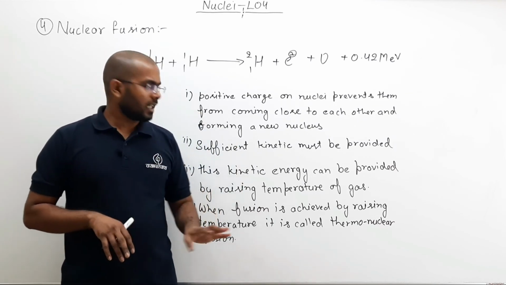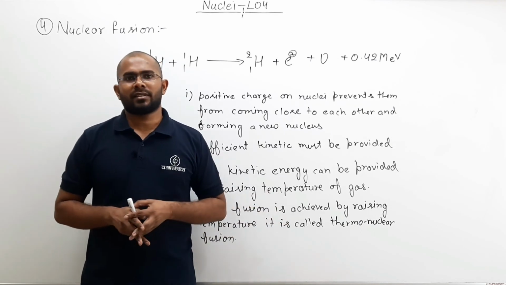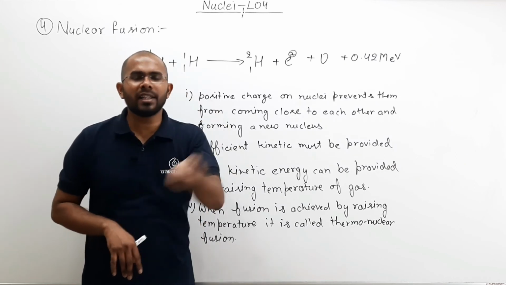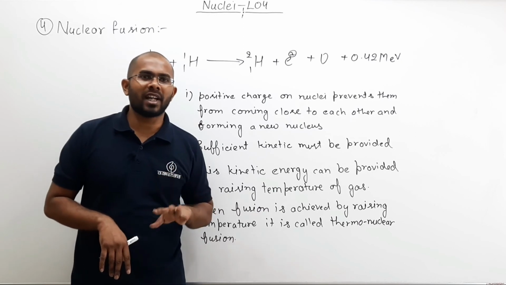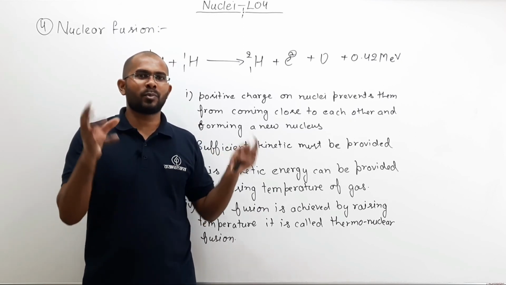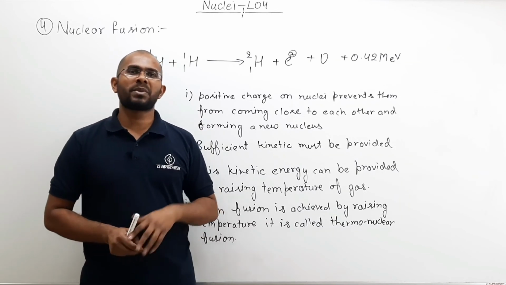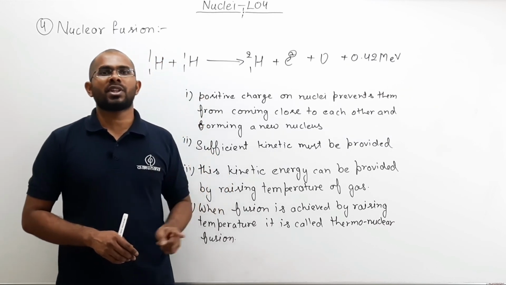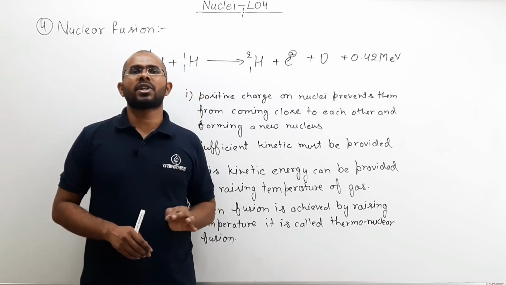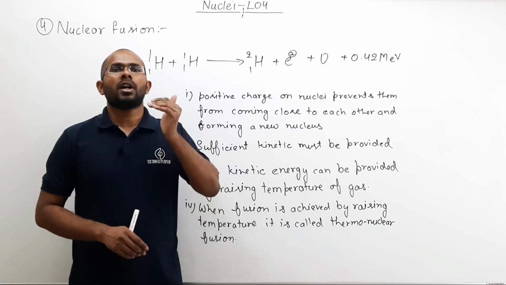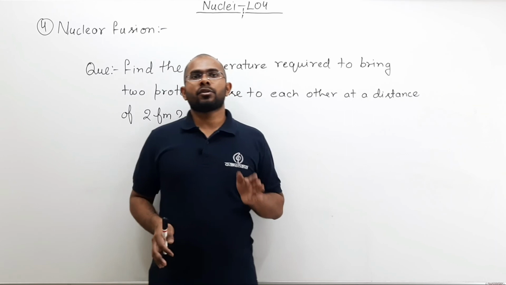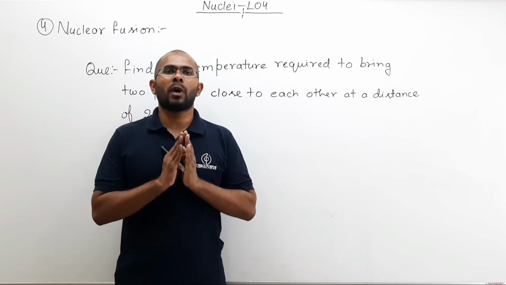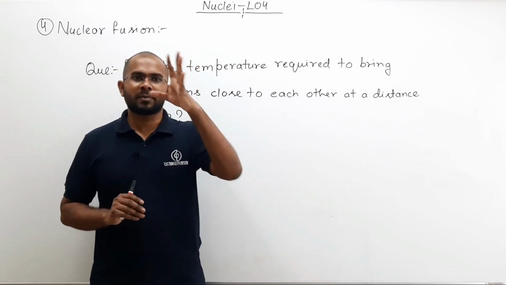Now we have said that I need to raise the temperature of the gas. Now let us solve a question in order to understand how high that temperature is. You cannot achieve that temperature in your home. You cannot just put a hydrogen gas sample on a stove and hope that there will be nuclear fusion. That you cannot do. So let us see through a question how high a temperature we require in order to achieve nuclear fusion.